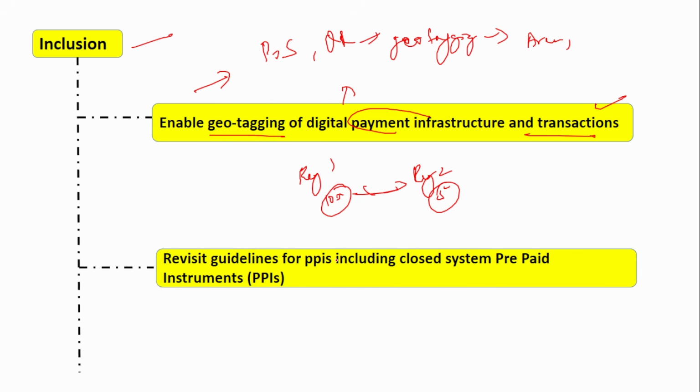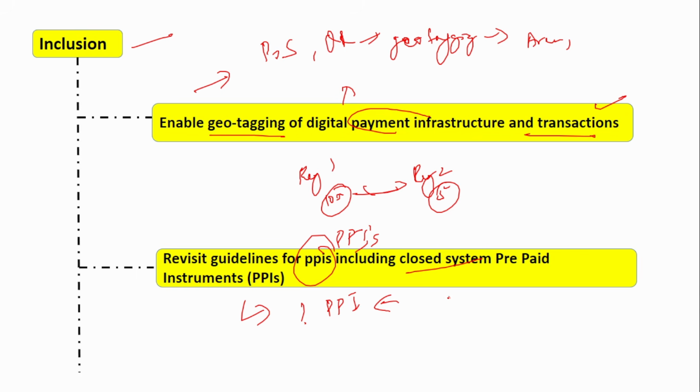Next is revisit guidelines for the PPIs, that is prepaid payment instruments, including closed systems, prepaid instruments. What is prepaid? First of all, what is a prepaid instrument? You can load money into this instrument, which can be a wallet or a card or a voucher, and that can be used for various purposes. So this can be used instead of cash. That was one of the reasons to introduce prepaid instruments.